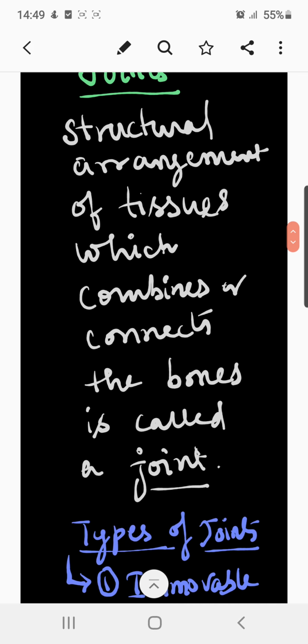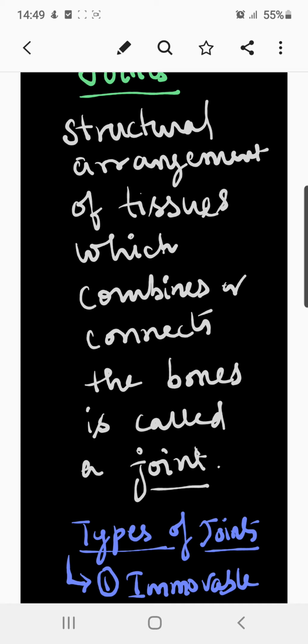It can be a combination of two bones or more than two bones, clubbed together for a particular activity. In biology, a joint is also known as an articulation.